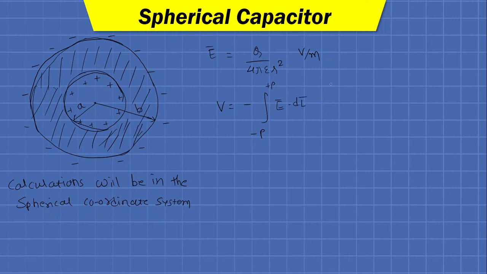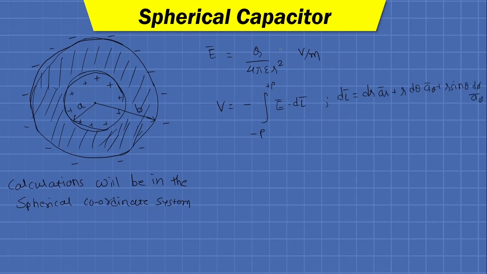Now the differential length in the spherical coordinate system can be written as dr ar bar plus r d theta a theta bar plus r sin theta d phi a phi bar.